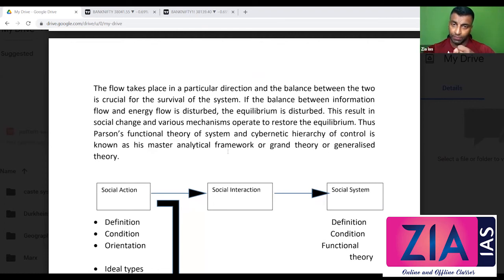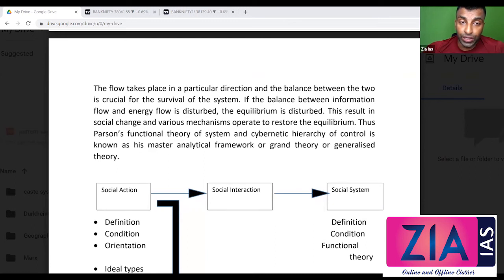For Durkheim, these problems are temporary, which can be solved within itself. But for Marx, these problems are permanent, and there is only one solution, which is revolution. But that's not the case with Parsons nor for Durkheim. Within the system, there can be solutions for both of them. So in case they are asking any comparison, it is the same.